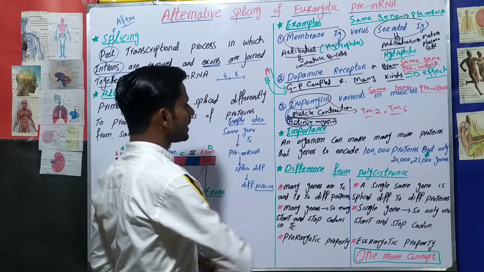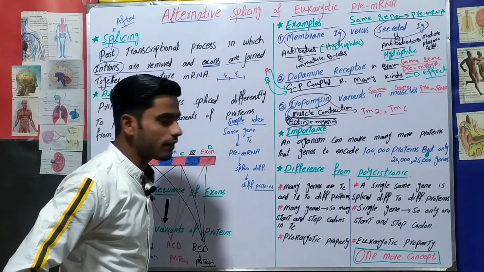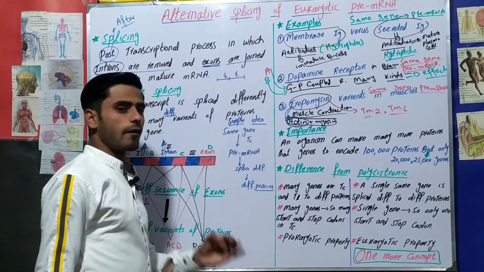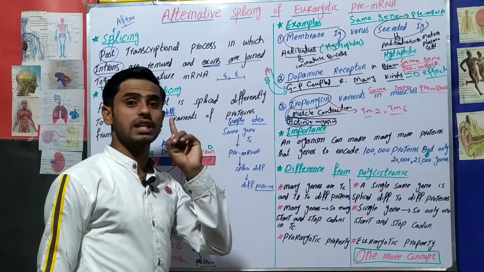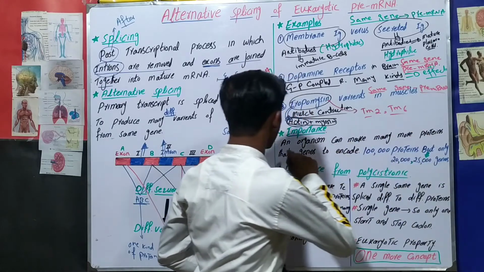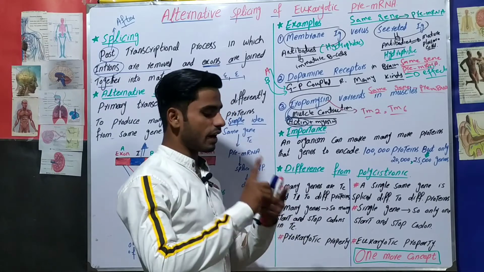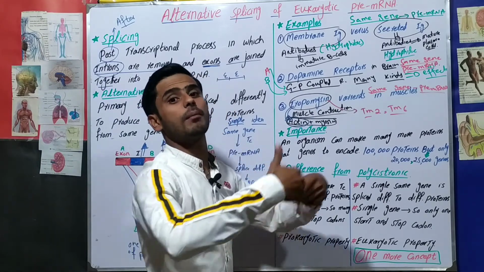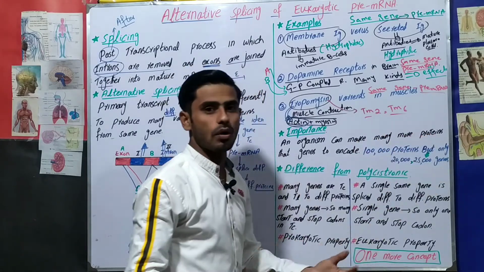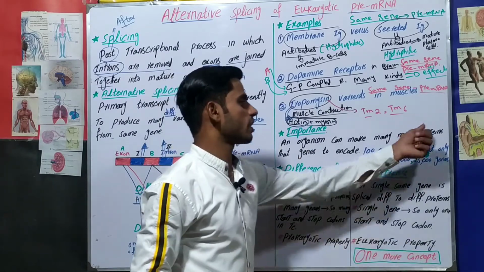And the next thing is importance. What is the importance of alternative splicing? As we say, in this way we will form many different proteins from a single gene. So it means an organism can make many more proteins than genes to encode these proteins. That means if we have one gene, then from one gene we can form different proteins. Then the formation of proteins in an organism will be more as compared to genes. We need a smaller number of genes, but there will be more formation of proteins.